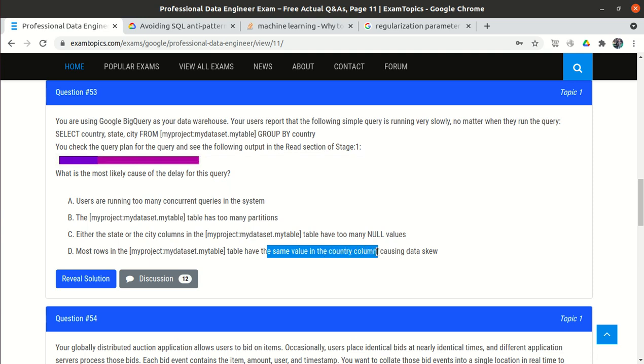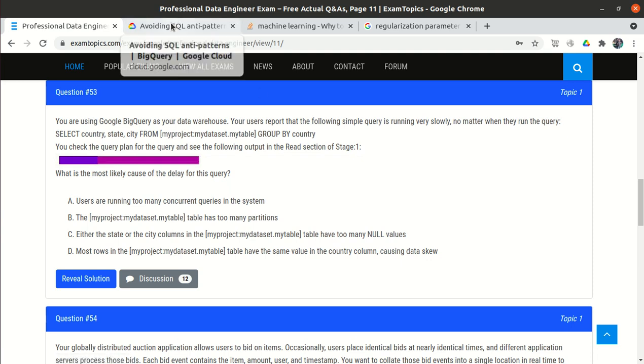Let's suppose there is a country called India, and for India we have, let's suppose, 1 lakh rows. So it will try to group all the rows, and similarly for the other countries, like USA or UK. It has so many rows, so it will try to read all the rows, then make a group with the same value in the country column. So that could be the root cause.